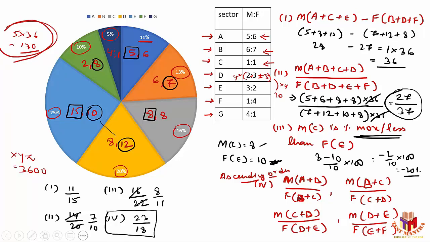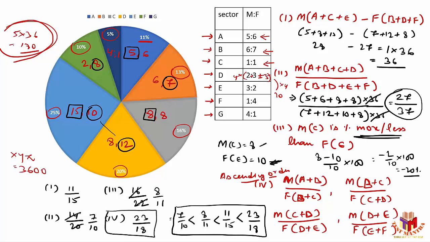And what about 11 by 15? It is greater than the other values. So here you can see 7 by 10 is lesser than 8 by 11, which is less than 11 by 15, which is less than 23 by 18. So that will be the arrangement in the ascending order. Right? 7 by 10, 8 by 11, 11 by 15, 23 by 18.